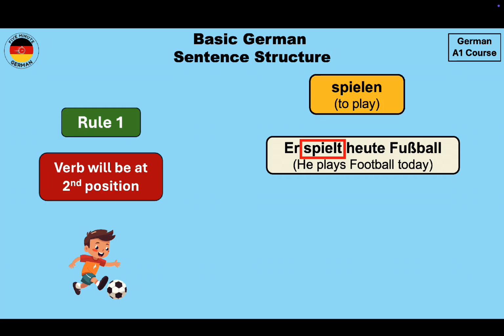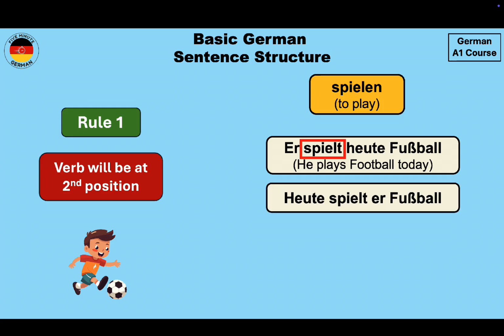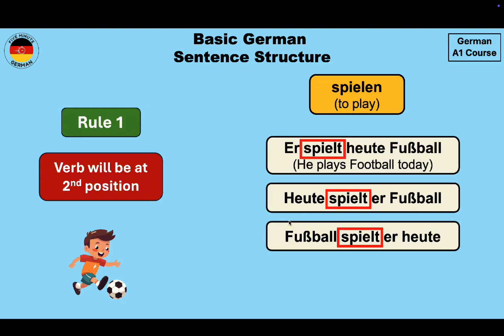which is spielt. We can also write the sentence in another way, and that is Heute spielt er Fußball. So over here, heute has come to the first position and er, which is the subject, has come to the third position. But the verb remains at the second position. Another way to write this sentence is Fußball spielt er heute.